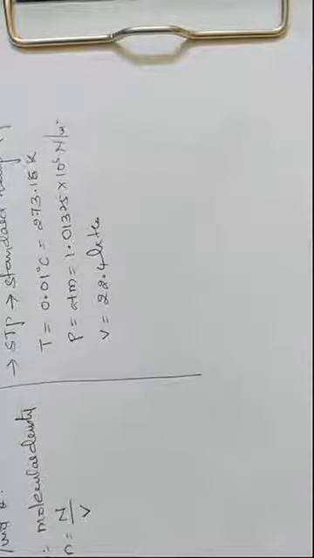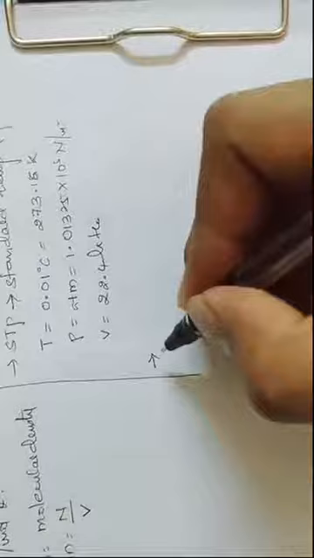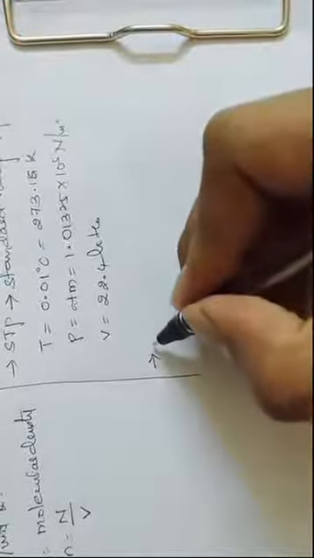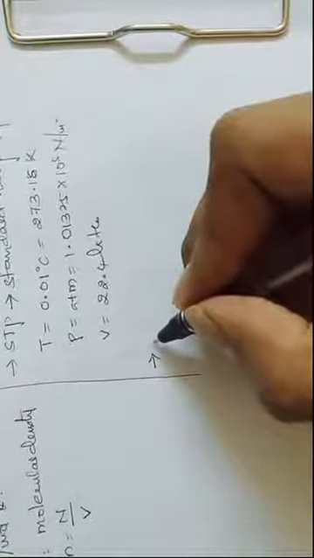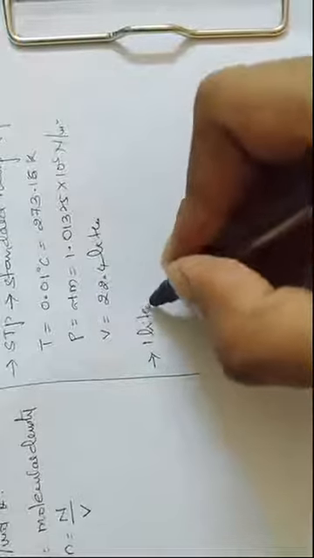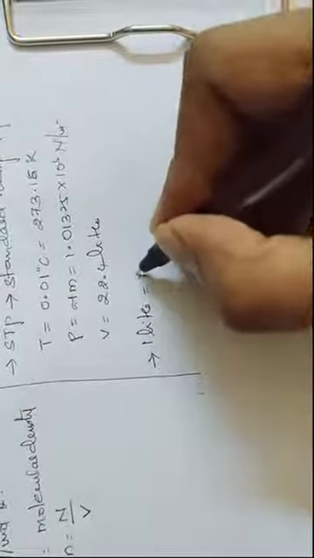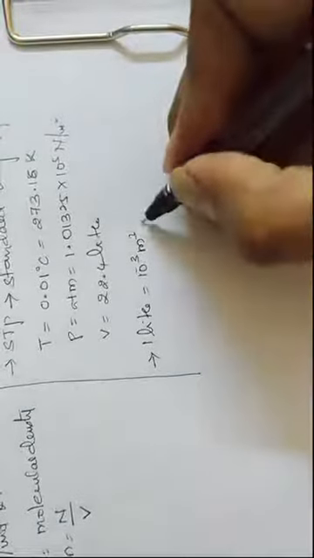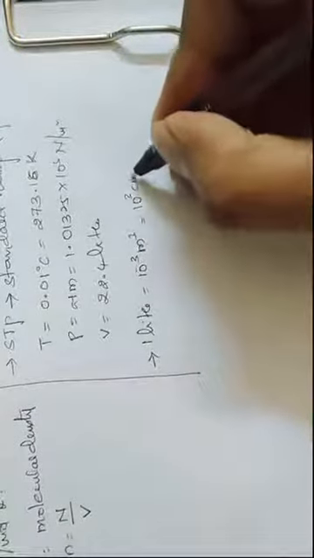See now, this liters, how can it be converted into meter cube? Many times they will give volume in liters, and you have to convert into the SI unit, that is meter cube. So 1 liter is equal to 10 raised to minus 3 meter cube, or 10 raised to 3 centimeter cube, right?